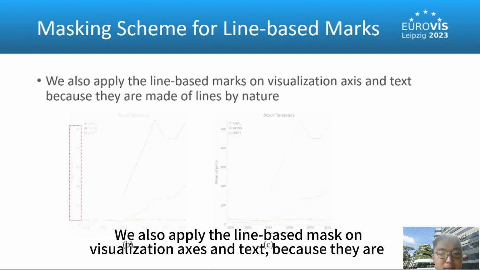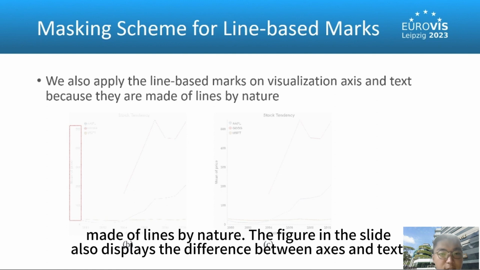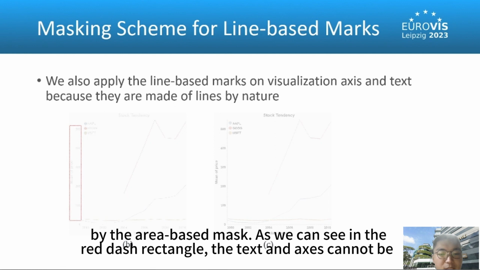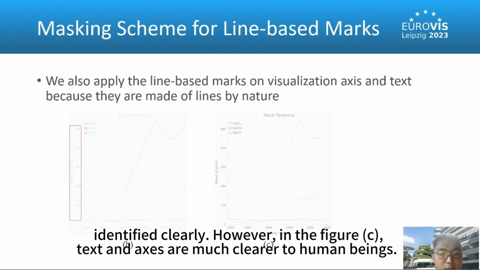We also apply the line-based mask on visualization axes and text because they are made of line features. The figure in the slides also displays the difference between axes and text processed by the area-based mask and the line-based mask. The text and axes in Figure B are processed by the area-based mask, as we can see in the red dashed rectangle. The text and axes cannot be identified clearly. However, in Figure C, text and axes are much clearer to human beings.